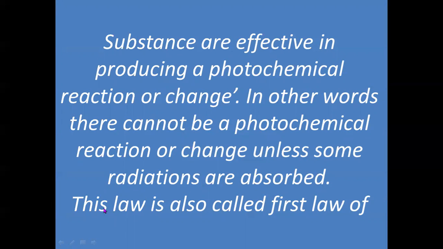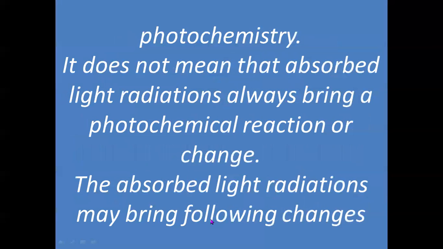So this law says that there cannot be a photochemical reaction or change unless some radiations are absorbed. To bring a chemical change in a particular material, some photons have to be absorbed by that material. This law is also called the first law of photochemistry.